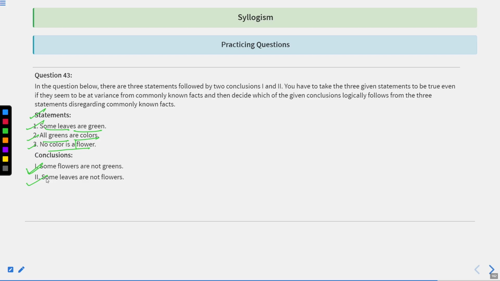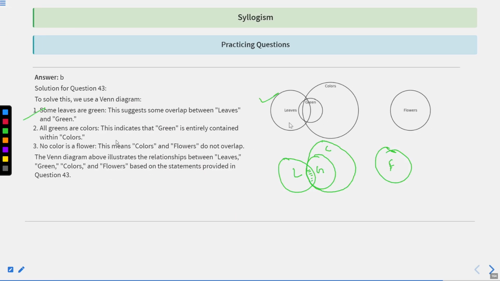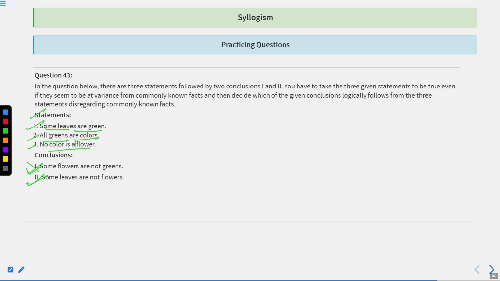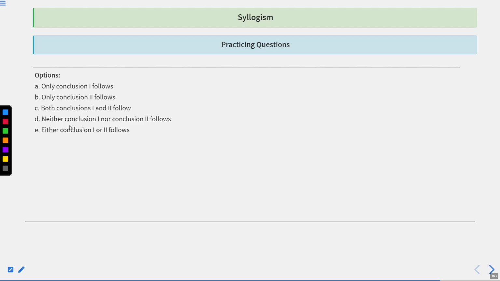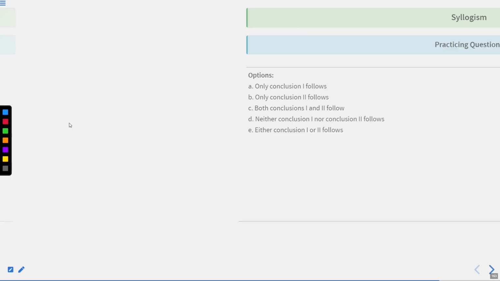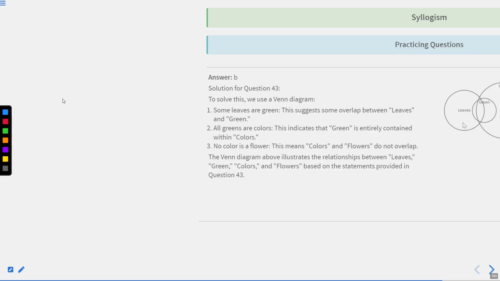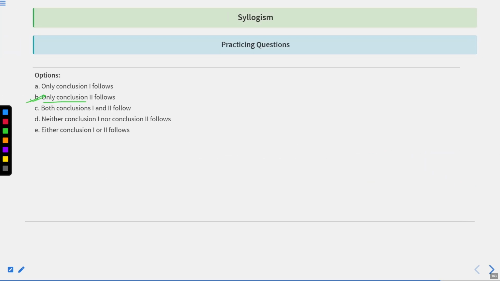And some leaves are not flowers. Some leaves are contained in green, and all those colors, when you're talking about green, which are leaves, are not flowers. Therefore, the second statement is correct. We cannot take the first statement because it is starting with the predicate, and obviously a predicate cannot be taken as a conclusion unless there is a logical inference following from them. The correct answer for this question will be answer B. Only conclusion 2 follows.